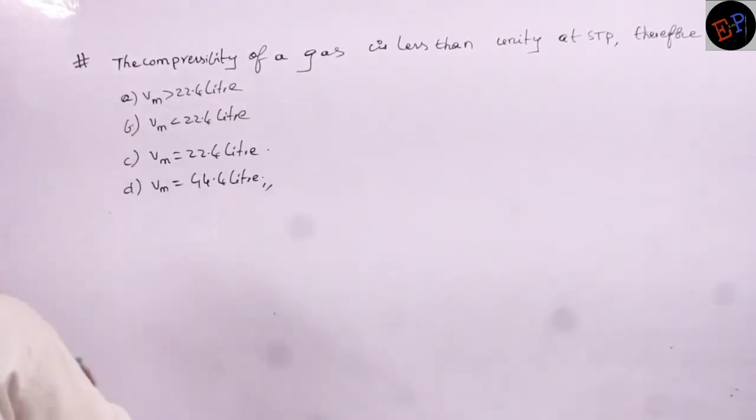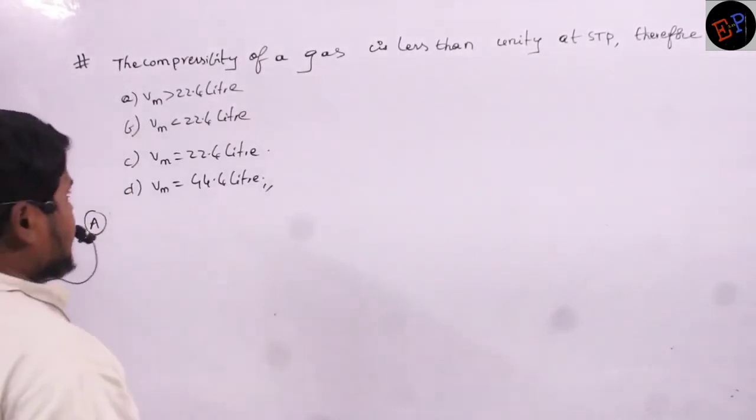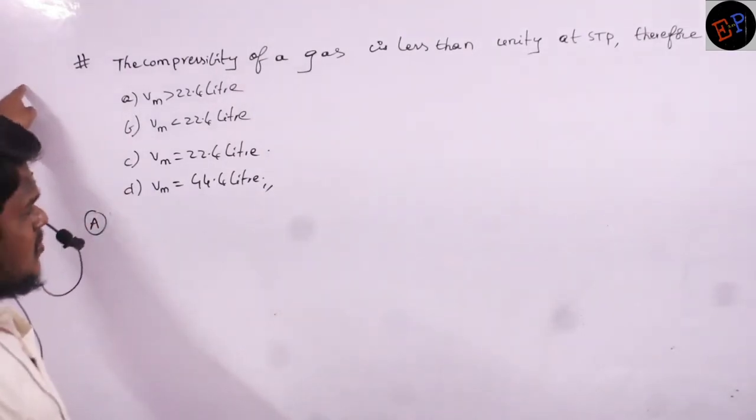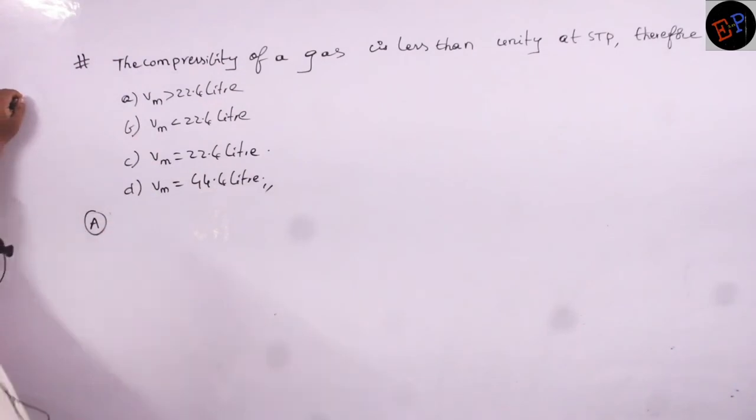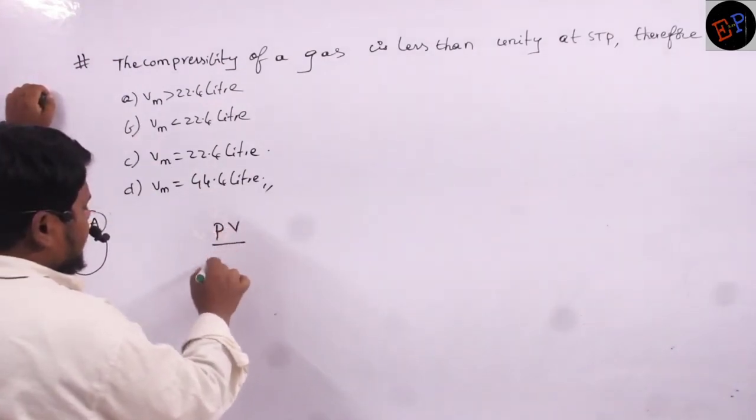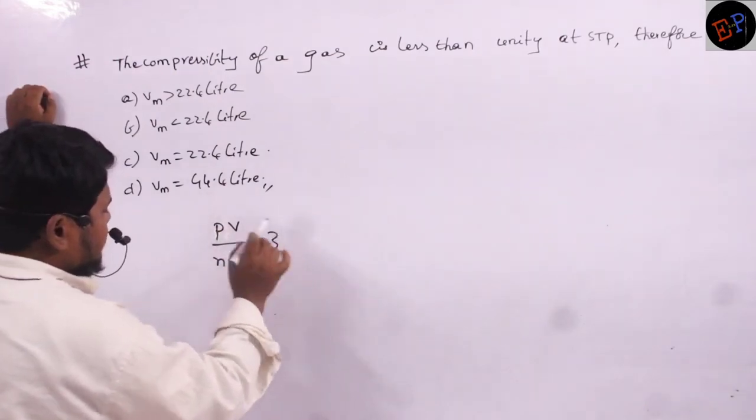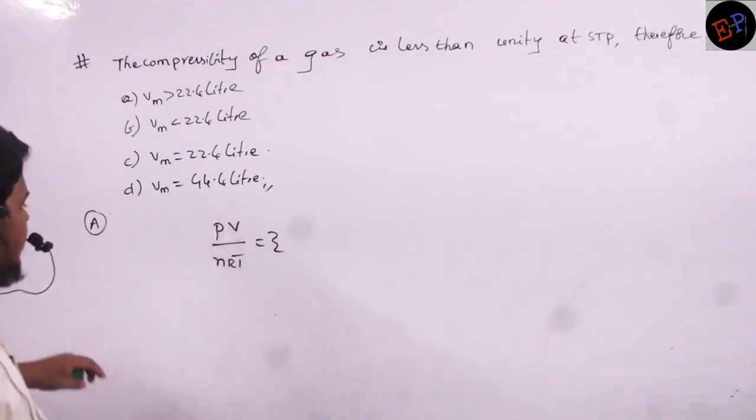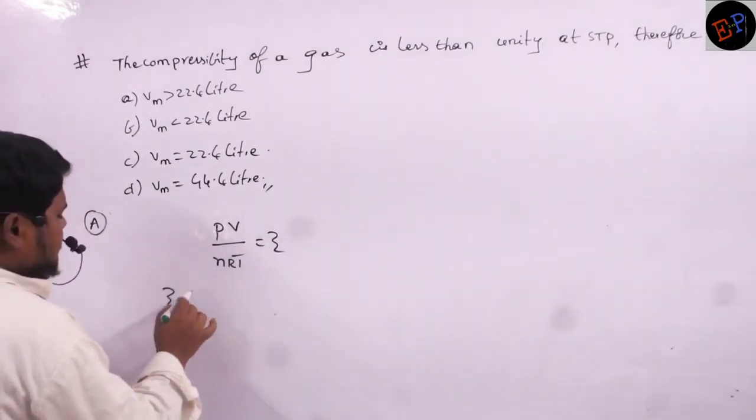So the next question is this one. This was a previous NEET question. The compressibility of the gas is less than unity at standard temperature and pressure. Therefore, what about the volume of this gas? Understood? What is meant by compressibility factor? Already we have studied, no? PV divided by nRT is equal to Z. So this is called the compressibility factor. Clear? So this value is less than 1.